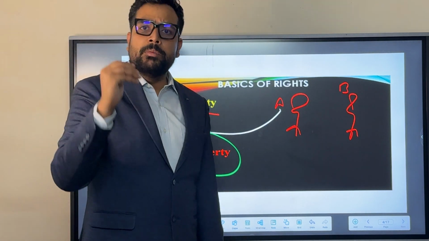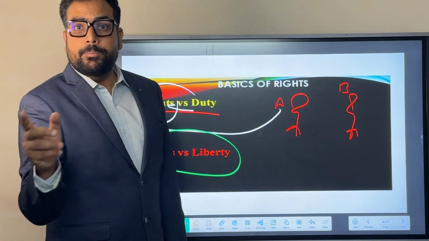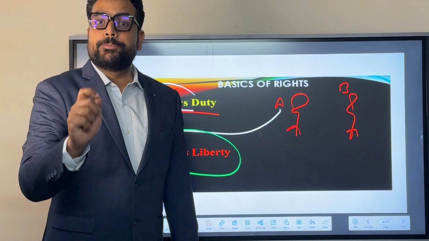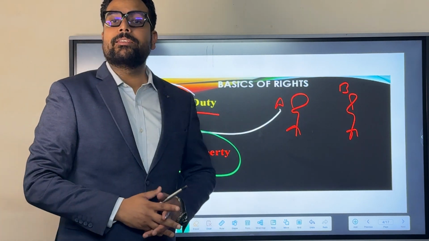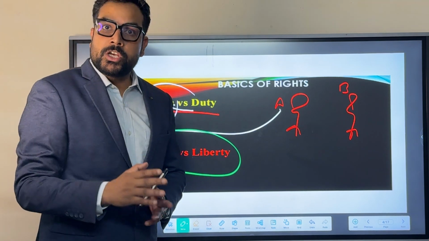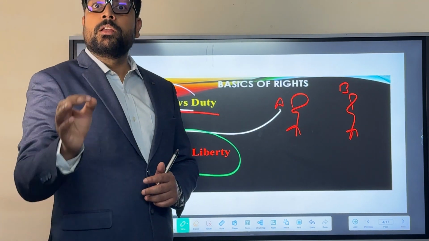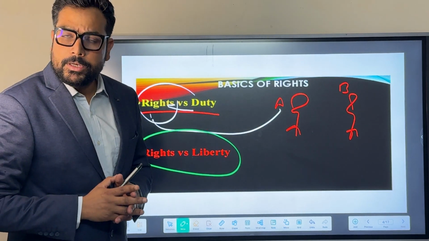There are certain limitations or reasonable restrictions in order to prevent a person from using those rights absolutely. But liberty, on the other end, is a kind of open or free concept, where there is no restriction or prohibition imposed by the state over people from using his or her liberty.